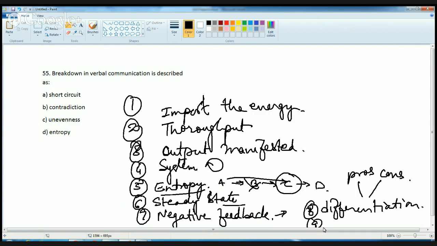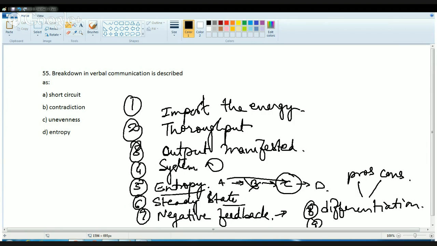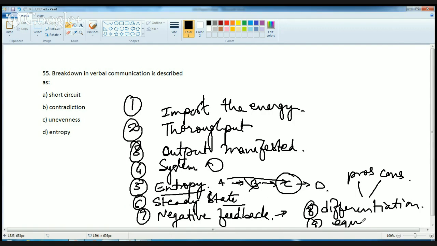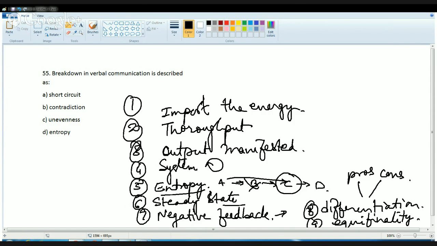And finally is equifinality. Equifinality is a stage in communication which shows how different ways in which you are doing the communication come under a similar platform.